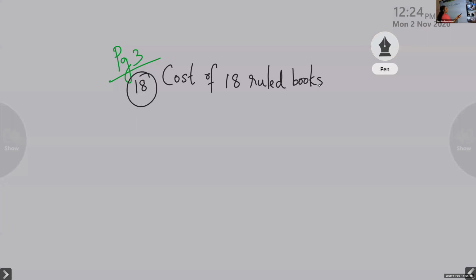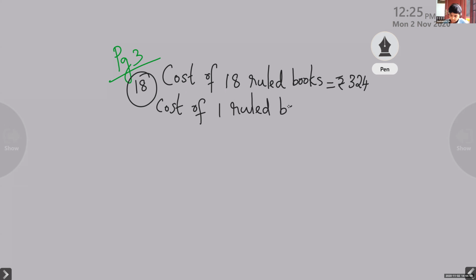Felix, what is the cost of 18 ruled books? Look at the question and tell me. 324. Very good. So rupees 324. Now from here, find out the cost of one ruled book.